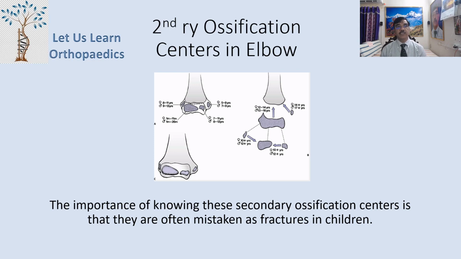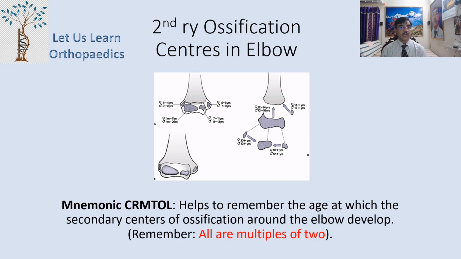Now, let us know something about the secondary ossification centers in the elbow. The importance of knowing these secondary ossification centers is that they are often mistaken as fractures in children. Mnemonics: CRMTOL. It helps to remember the age at which the secondary centers of ossification around the elbow develop. And remember, all these are in the multiple of 2.